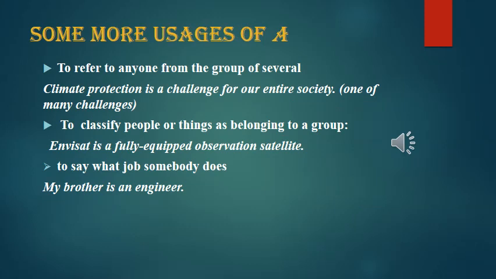Now the usages of article A. To refer to anyone from a group of several: climate protection is a challenge for our entire society, one of many challenges. To classify people or things as belonging to a group: Envisat is a fully equipped observation satellite. To say what job somebody does: my brother is an engineer. So his job is that of an engineer. That is why an engineer is used here, because it begins with a vowel sound.